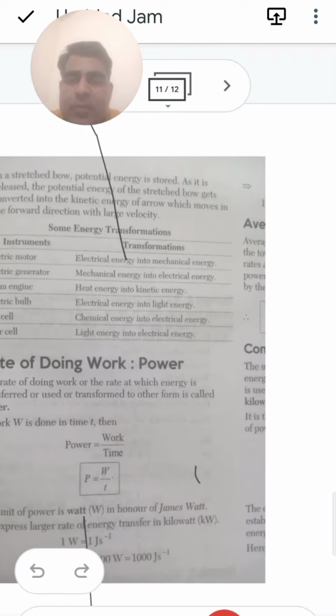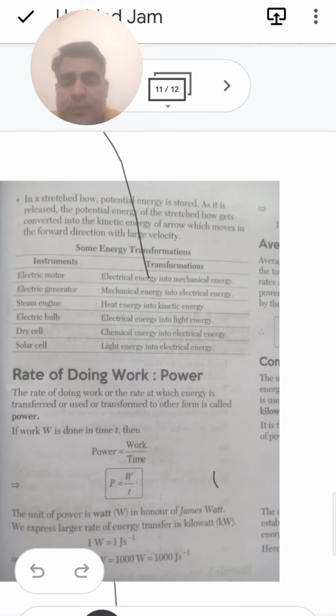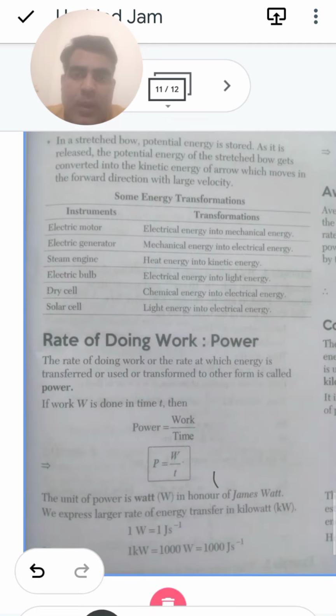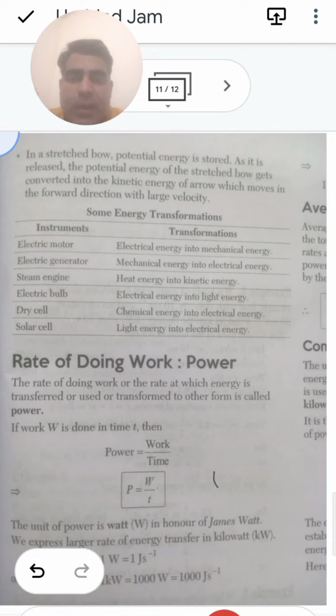After this, dear student, if you see the record of this one, the electrical motor in a stretched bow: if you have a stretched bow, the potential energy is stored. As it is released, the potential energy of the stretched bow gets converted into the kinetic energy of the arrow, which moves in the forward direction with a large velocity. Okay, so some energy transformations are there.